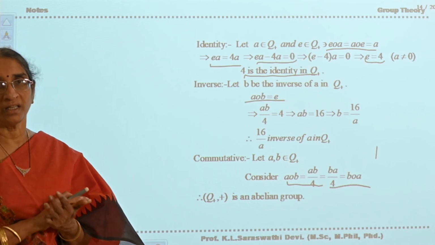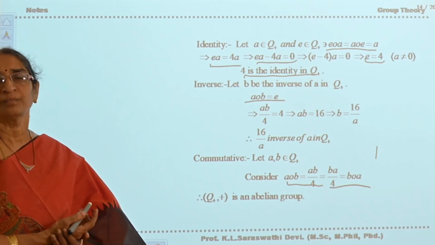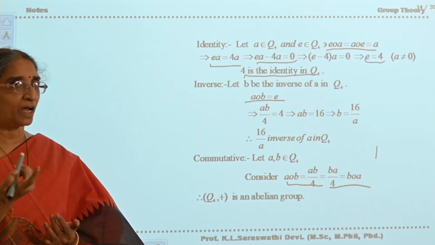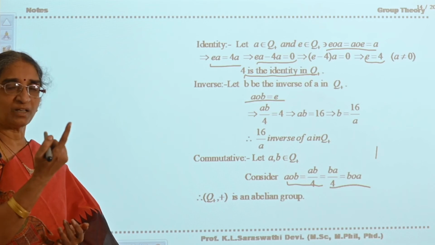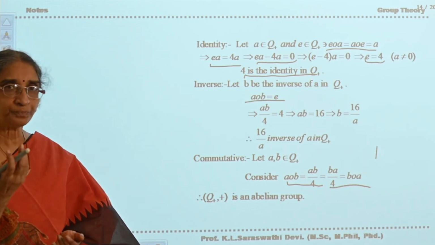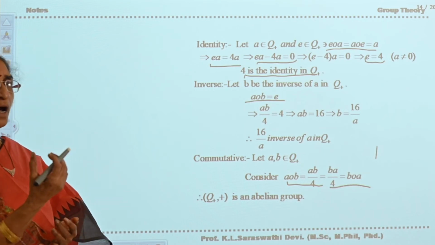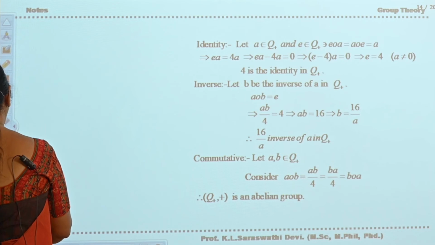I think it is clear. When the circle operator is defined in terms of multiplication and division, this is how to show that the given group is an abelian group. Okay. Now see the next problem.